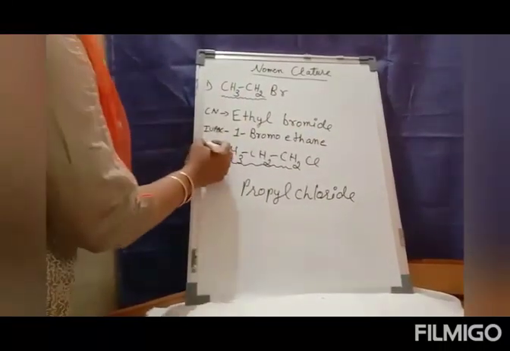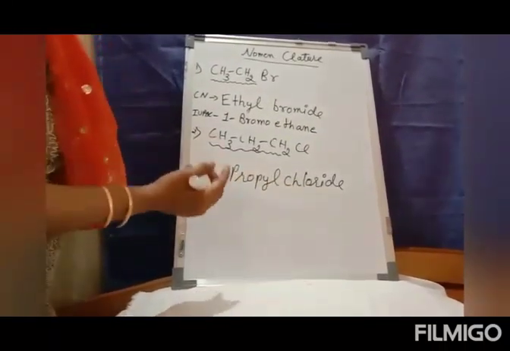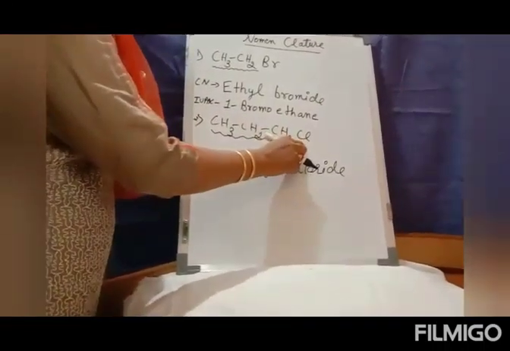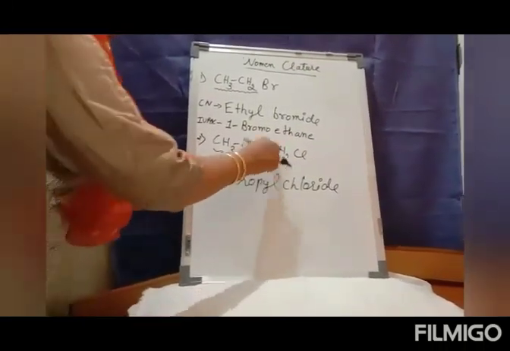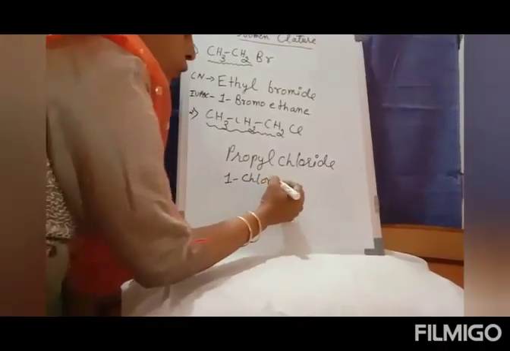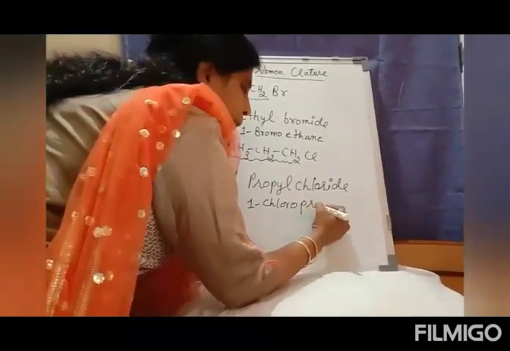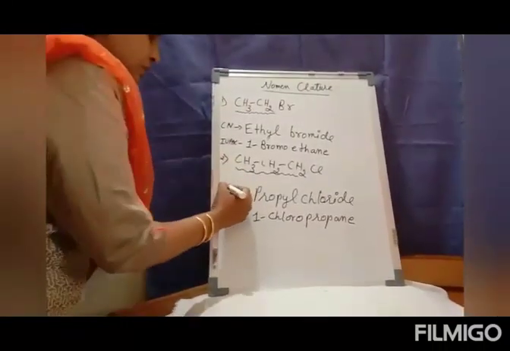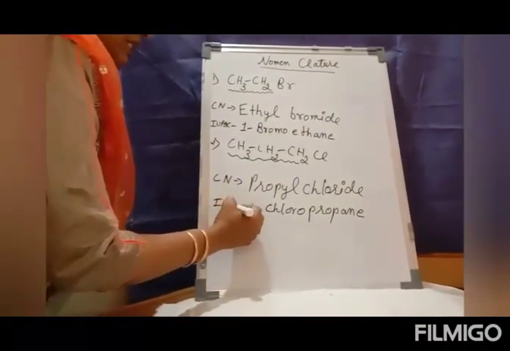Similarly, for the second example, the common name is propyl chloride. The IUPAC name is again written in the form of haloalkane. The halo group over here is chlorine, so it will be written as chloro attached to the first carbon atom. So the name will be 1-chloropropane, since there are 3 carbon atoms. This is my common name and this is my IUPAC name.